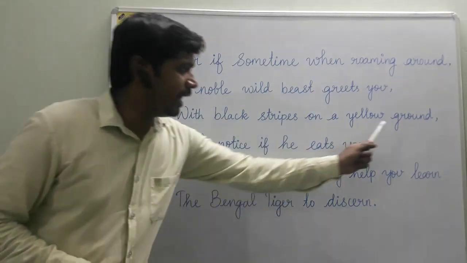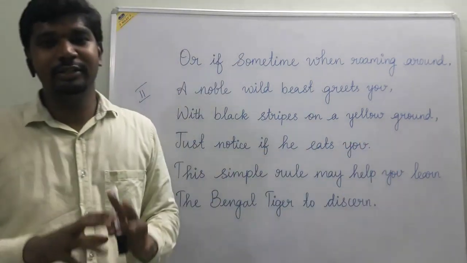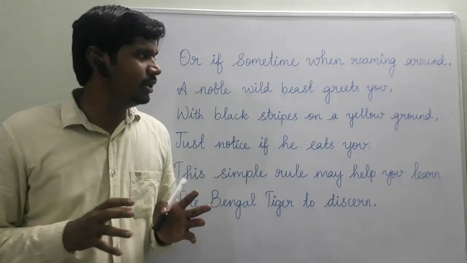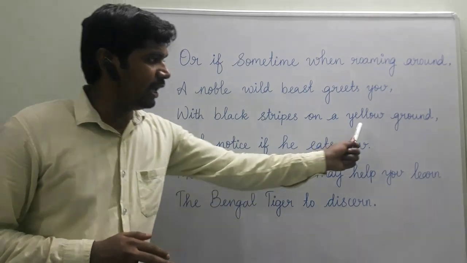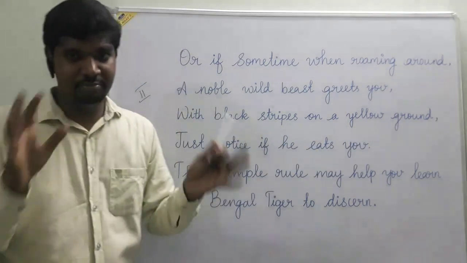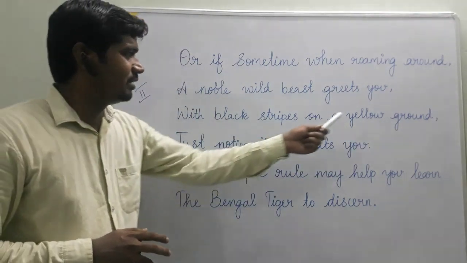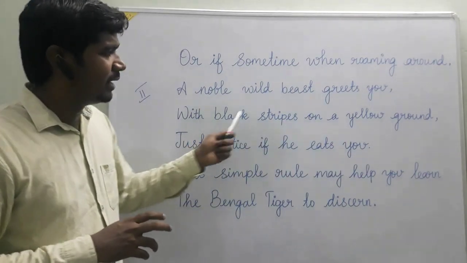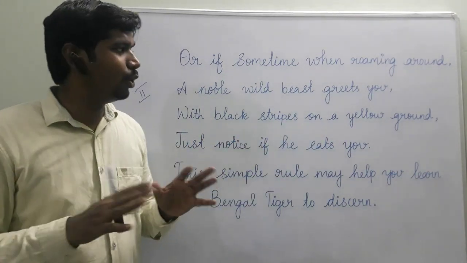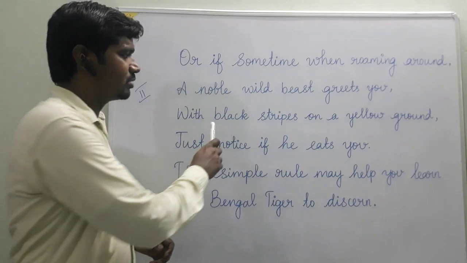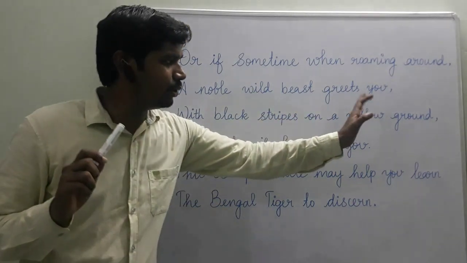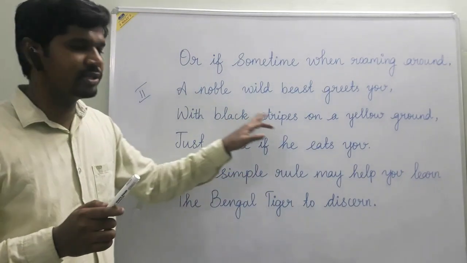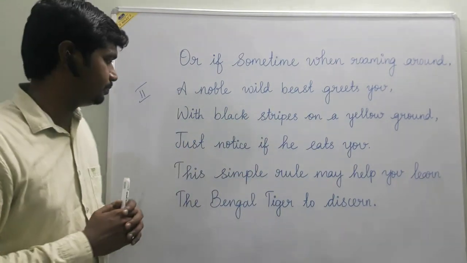So here, ground refers to the skin, background maybe, or the skin of that beast. Yellow ground, that is a yellow colored beast it is, with black stripes on it. So the color of the beast is yellow with the black stripes in between.